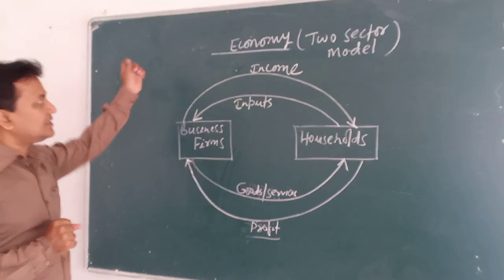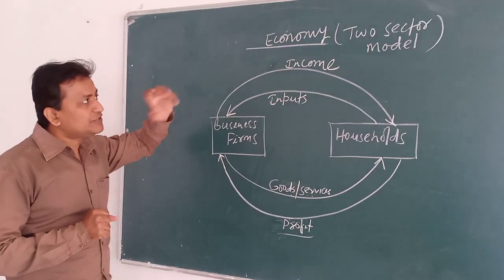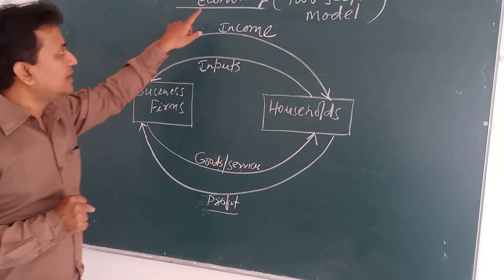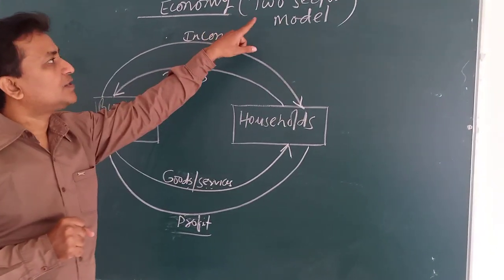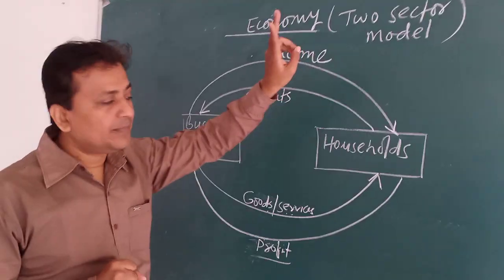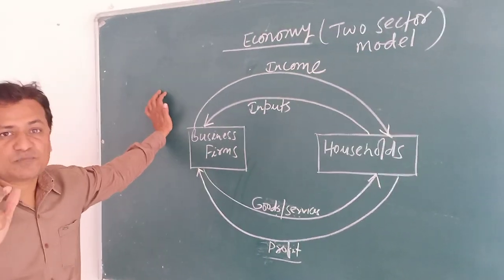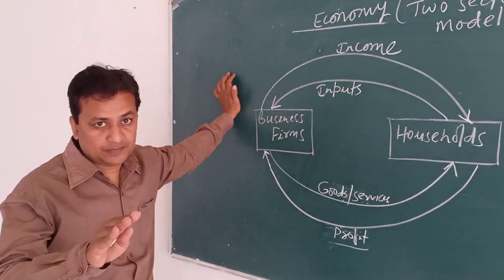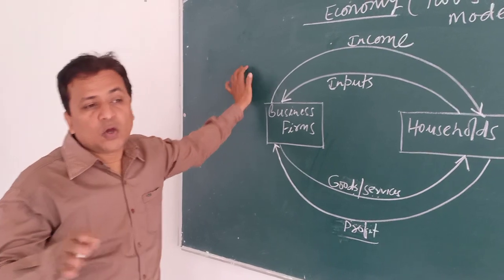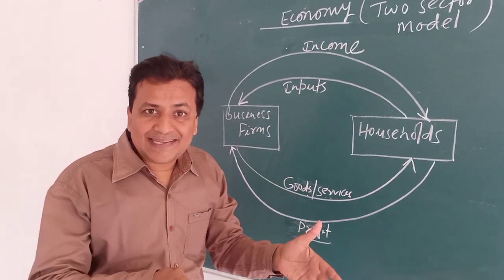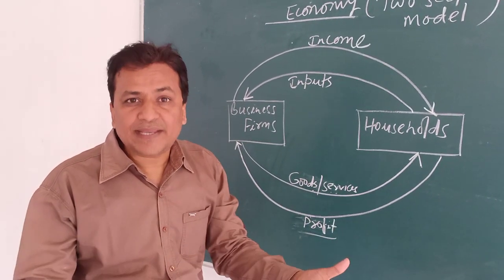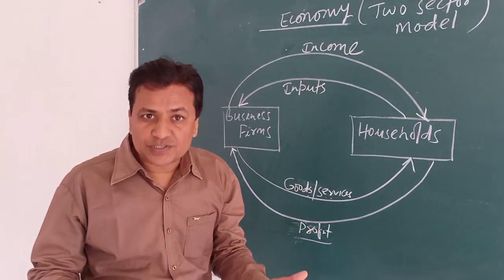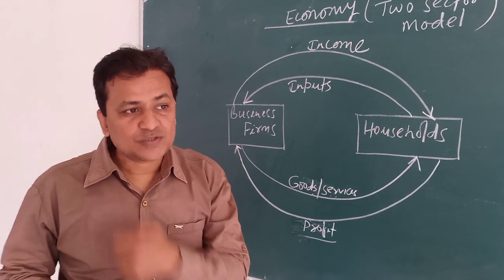Now, if we talk about the economy and its functioning, in this particular example, as you can see on the blackboard, we are taking a two-sector model. Two-sector model means that when we talk about the economic system or economy, there are various components or elements which are responsible for managing, producing and distributing the various types of goods or commodities, produced by utilizing the resources of the society.